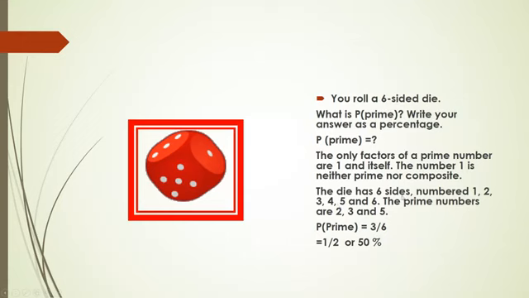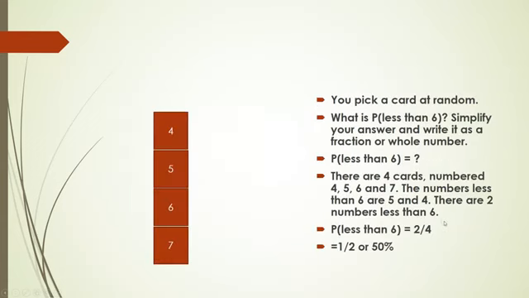So the die has 6 sides, number 1, 2, 3, 4 and 5, 6. The prime numbers are 2, 3 and 5. 2 is also an even number as well as a prime number because it has only two factors, 1 and 2. So out of 6 total possibilities, there are 3 prime numbers. So 3 divided by 6, which is equal to half or 50%. So the probability is 50% that a prime number will come up.